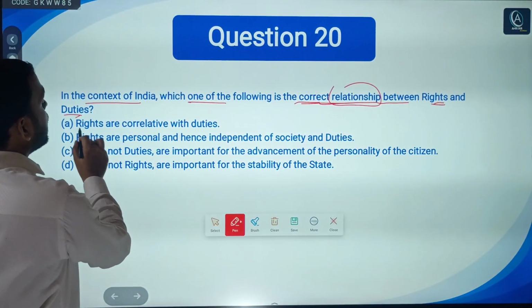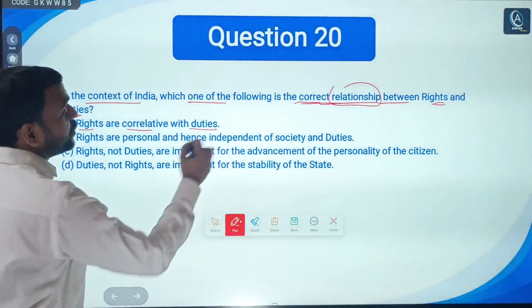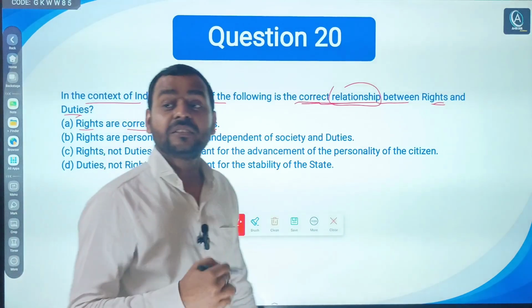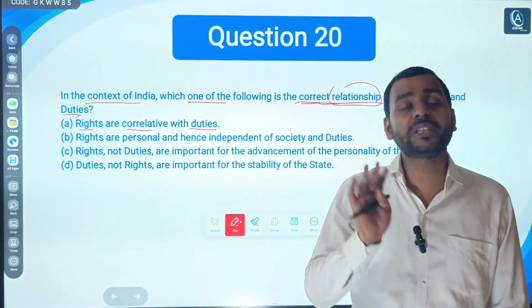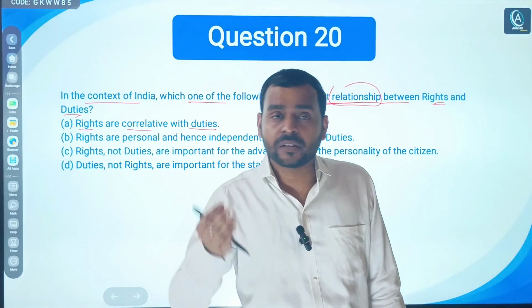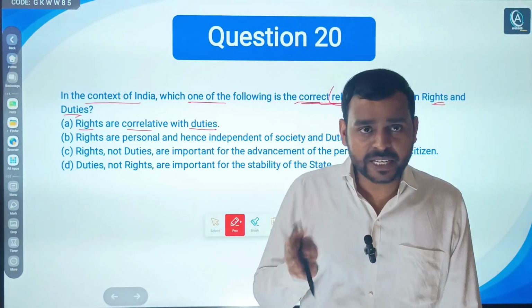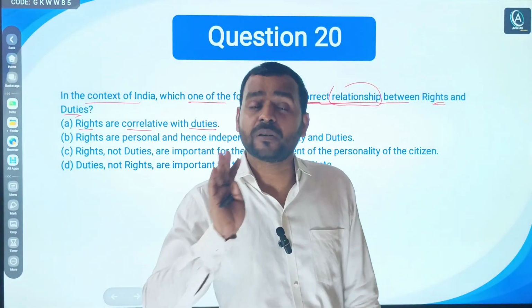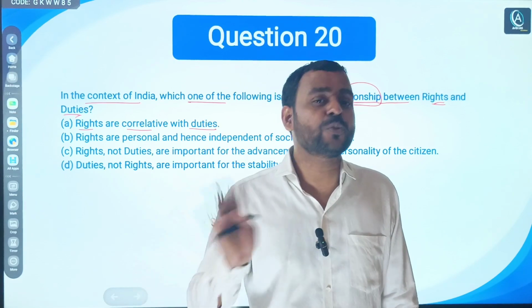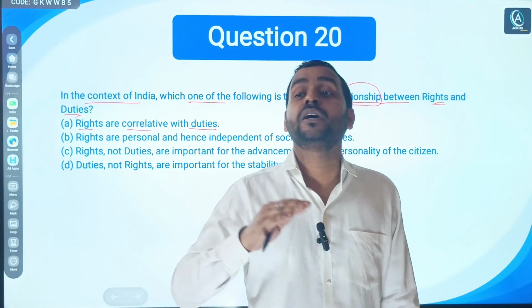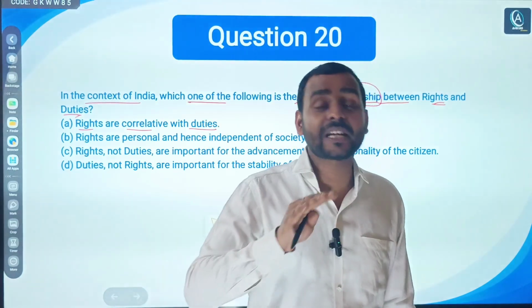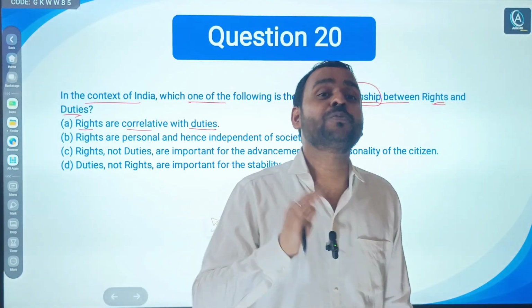First says, rights are correlative with duties. Obviously, rights are correlative with duties. Why? Because while enjoying certain rights, you should also perform certain duties. Even at your home, while you have certain rights to ask from your parents, there are certain duties that you should fulfill.